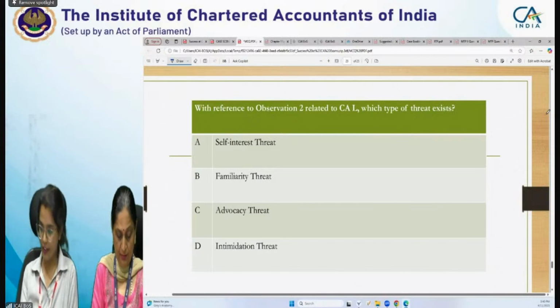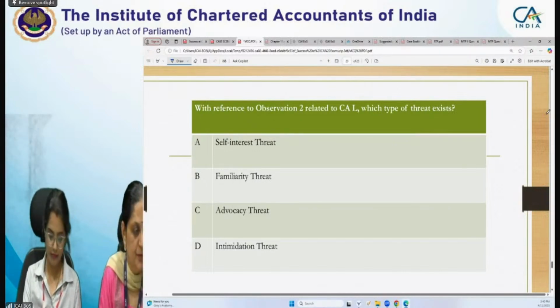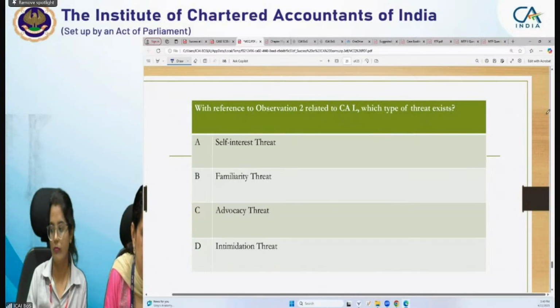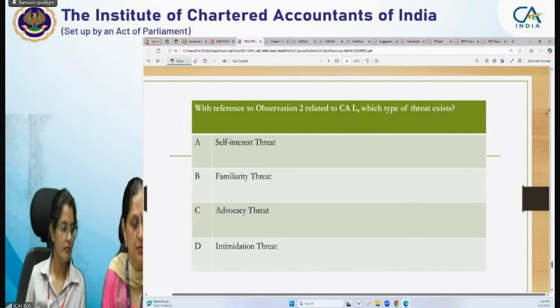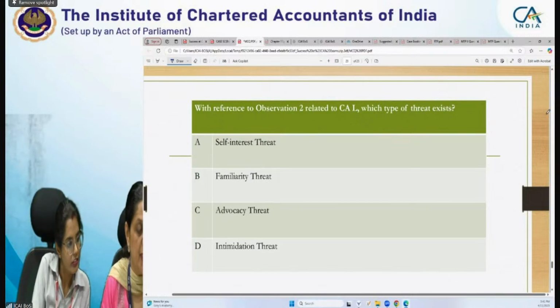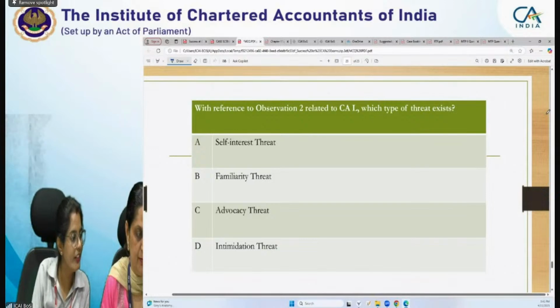Yes, Srishti, you are right. Yes, Rajveer, right. He's saying C. No, it's not an advocacy threat, Harish.